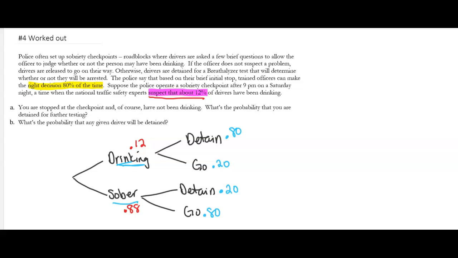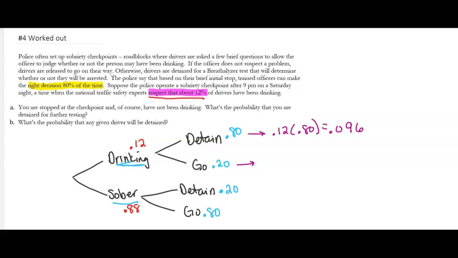Drinking and detained. To find this one, I'm going to do 0.12 times 0.80, and the percent of time that this happens is 0.096. So about 9.6% of the time, someone has been drinking and they are detained.